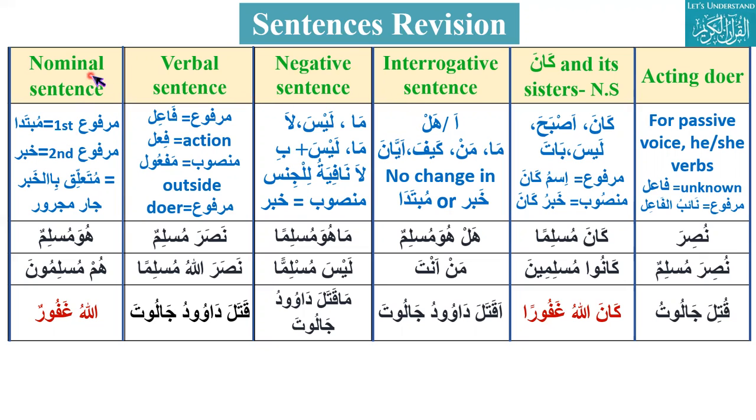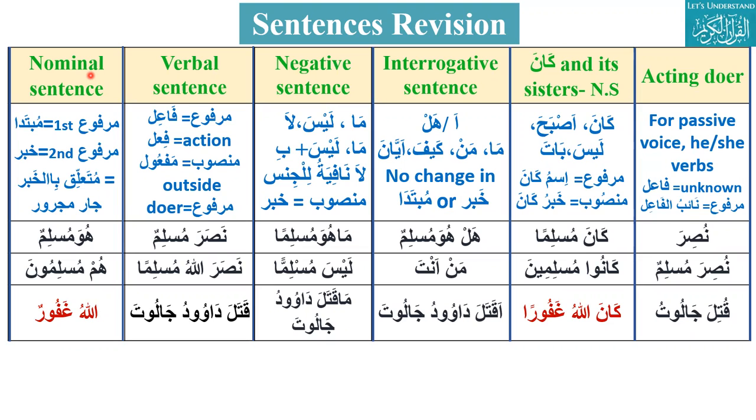Assalamu alaikum. Walaikum assalam, Iqbal bhai. Okay, so we started with the nominal sentence. A nominal sentence starts with the noun. It has three parts: mubtada, khabar, and mutalik bil khabar. Mubtada is always marfu, and khabar can be present or cannot be present, and same for mutalik bil khabar.